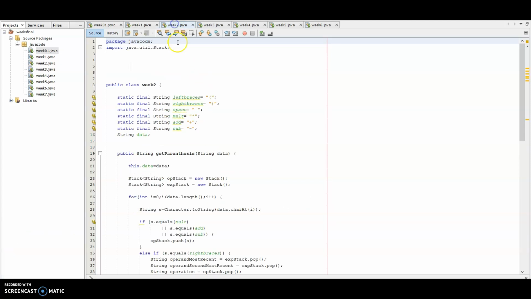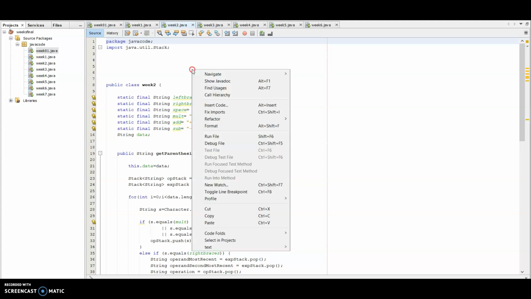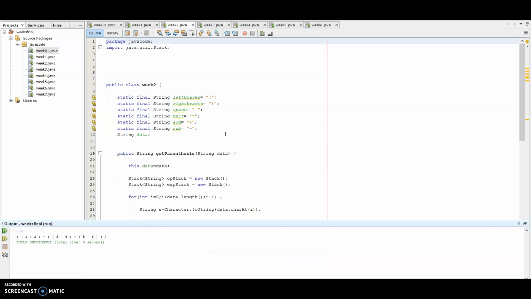In week 2, the output should be 1 plus 2 bracket into 3 minus 4 into 5 minus 6 as shown in the output.